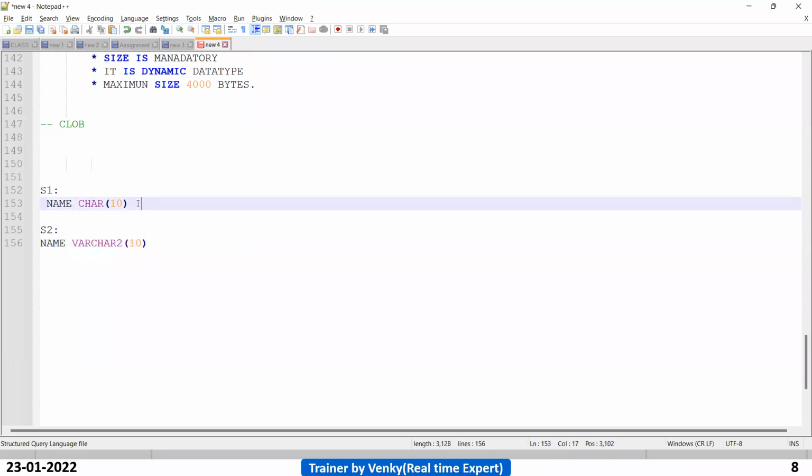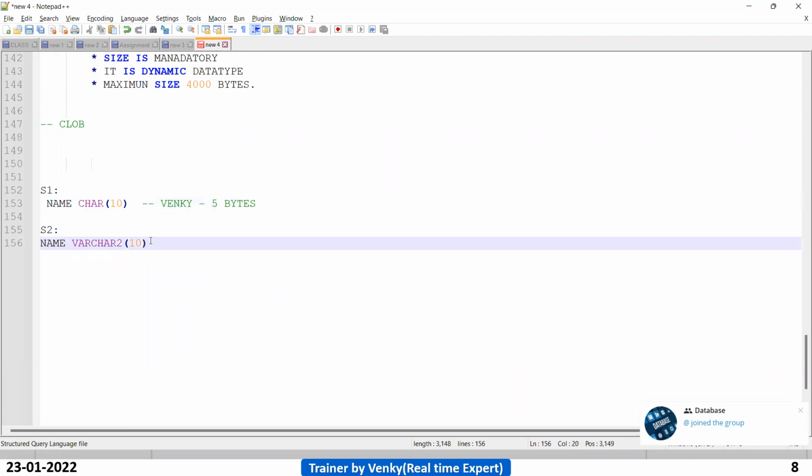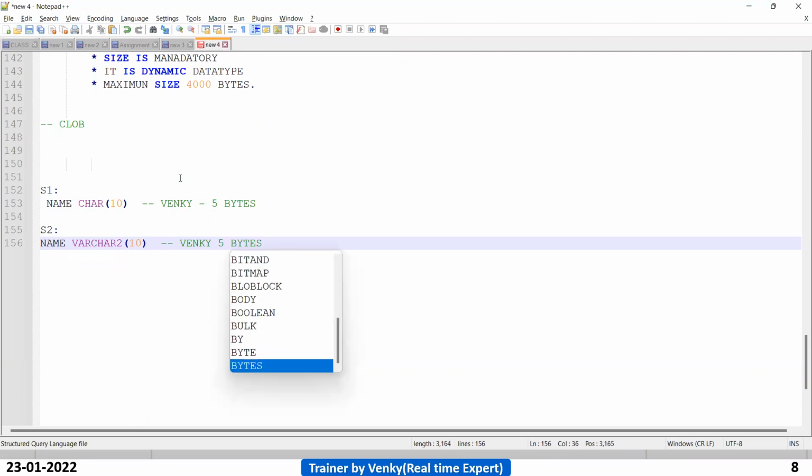Now here how many bytes have I inserted, guys? Venki, I have inserted 5 bytes. Here how many bytes have I inserted? Again 5. Here also 5 bytes. Clear?